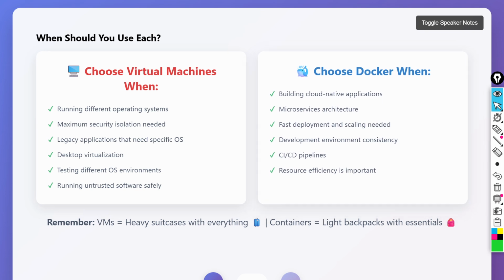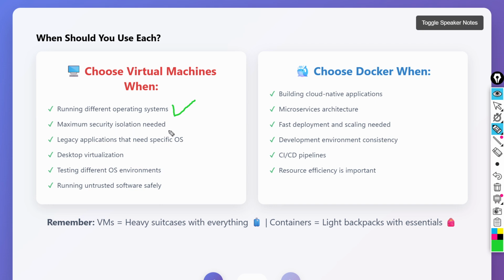Coming to the last slide, which is about when to use what. We can use virtual machines when you need full isolation. Let's go through the pointers. If we are running multiple different operating systems, we can go with this.